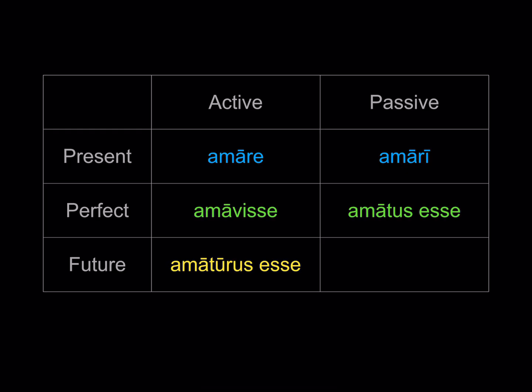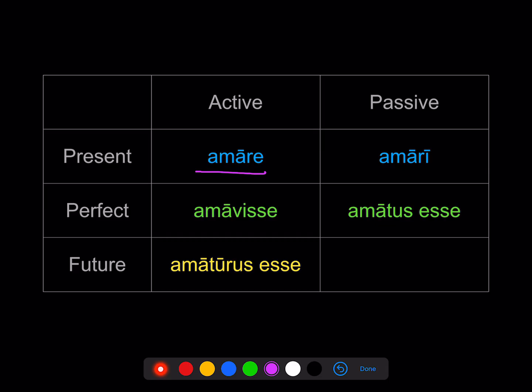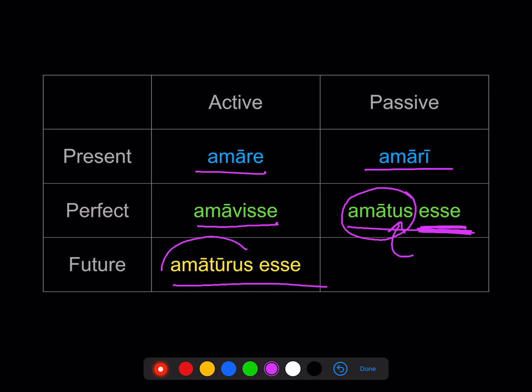So we're going to start off reminding you of this chart of all the infinitives we know: the present active infinitive and passive infinitive, the perfect active infinitive and passive infinitive. Remember that it's made up of a perfect passive participle plus the infinitive of the verb to be. So you need to make that participle agree with something. And finally, the future active infinitive, again, that's a future active participle, so you have to make it agree with its noun.